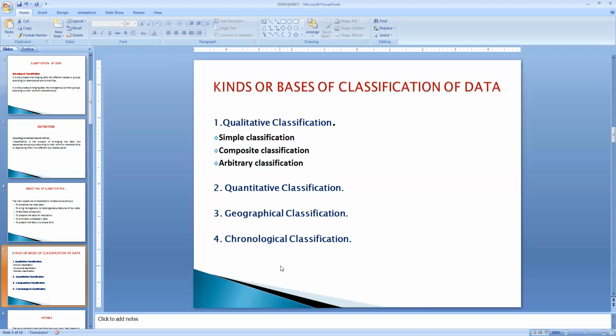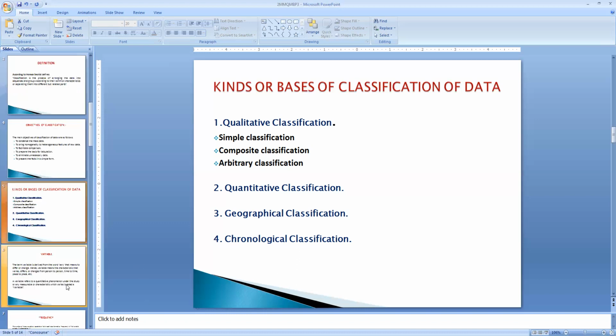And the next one is called chronological classification. What does chronological classification mean? The data collected are arranged according to the order of time. The arrangement may be in the form of years, months, or weeks. That kind of classification is called chronological classification.